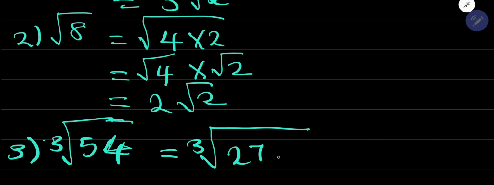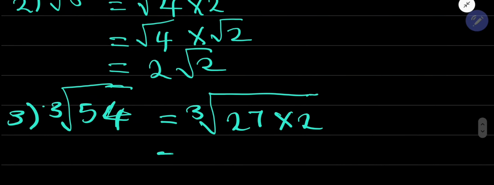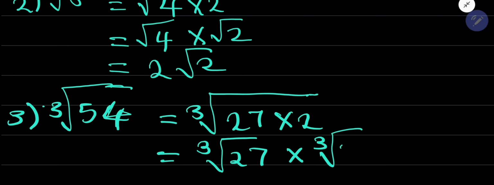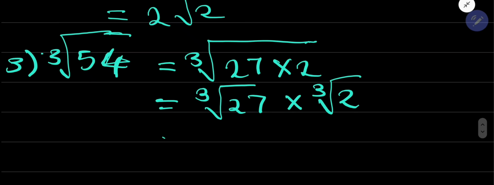So I can write it as 27 multiplied by 2. Why? Because I know that 27 is a perfect cube. So then you say the cube root of 27 times the cube root of 2, right? And the cube root of 27 is how much, guys? I think it is 3. And then the cube root of 2 will remain like that. It is a surd. Okay, so far so good. I guess we understand this. Let's go to B.